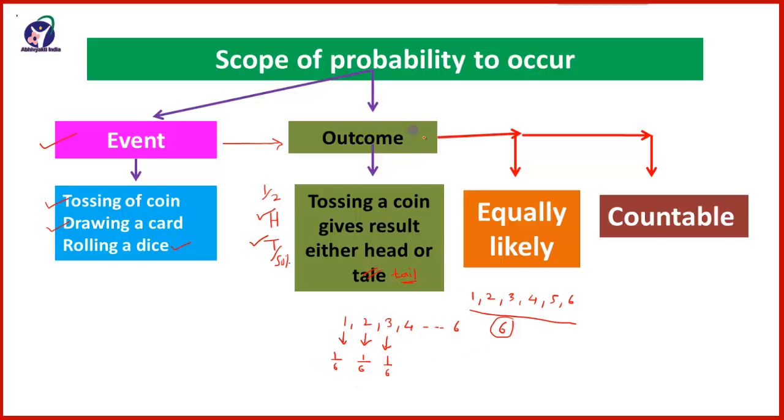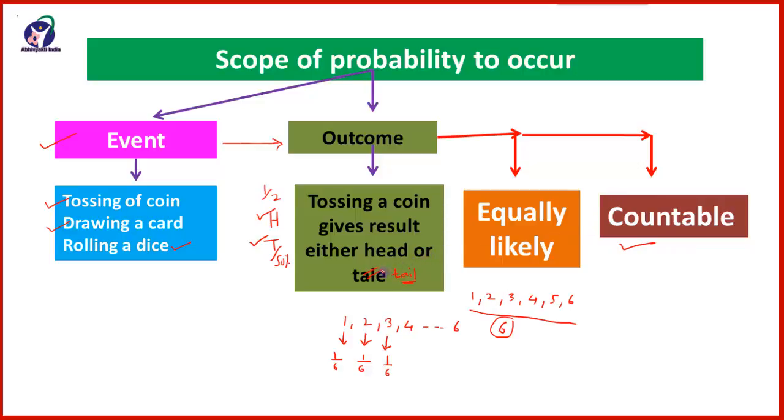So the outcome should have equally likely chances and these outcomes should be countable. So remember that the scope of probability to occur is that there should be an event, then that event should have outcomes and those outcomes should be equally likely and countable.